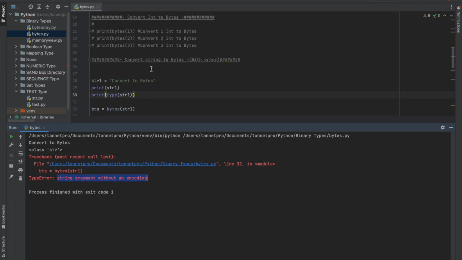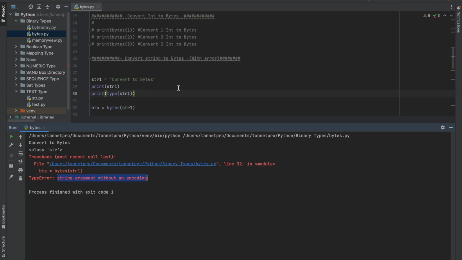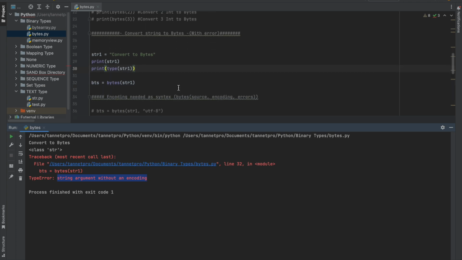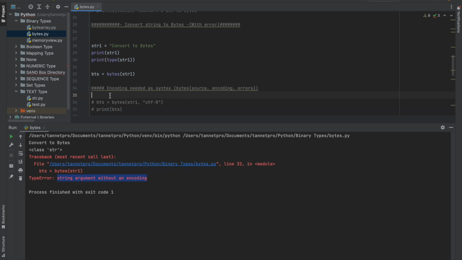There is no error for that. But whenever we are converting a string to bytes, it will give you one error: string argument without encoding. So we have to put one argument, that is the encoding. The syntax is bytes, source, encoding, and errors.